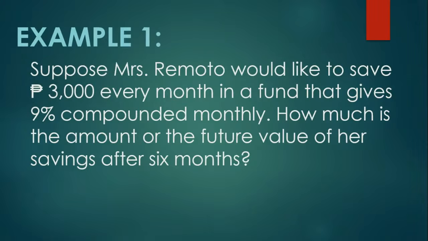Example 1. Suppose Mrs. Remoto would like to save 3,000 pesos every month in a fund that gives 9% compounded monthly. How much is the amount or the future value of her savings after 6 months? So here, yung regular payment, yung R ay 3,000. Yung interest rate ay 9%, compounded monthly siya. Ibig sabihin, yung value ng n ay 12. And then our time or term ay 6.